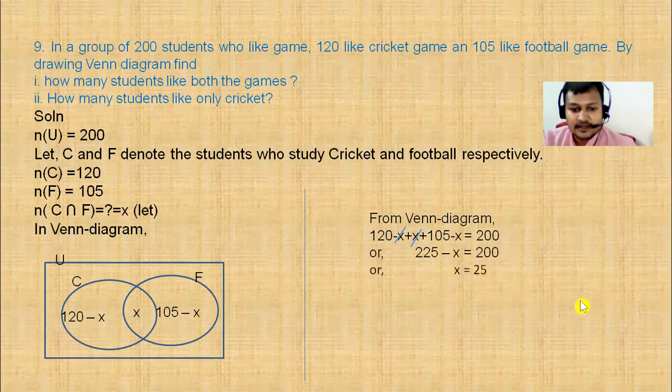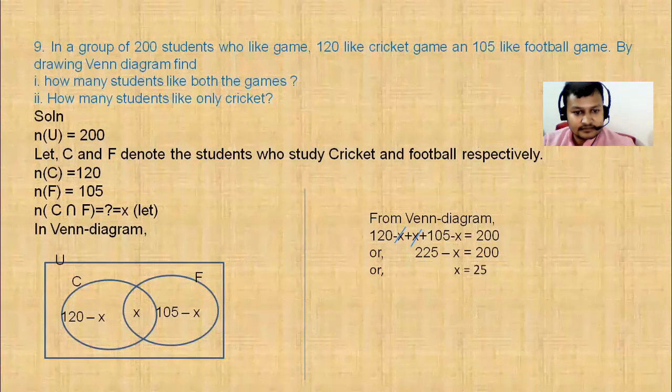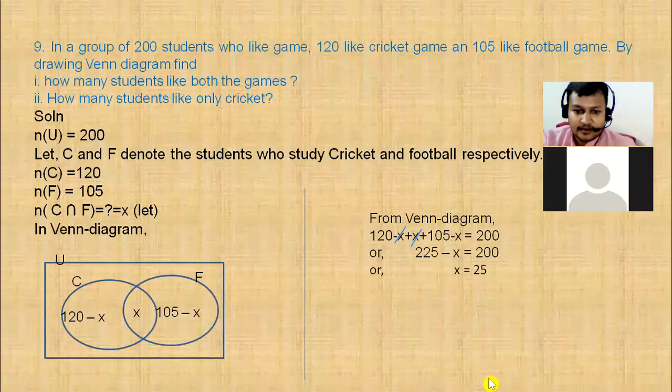So from it you will get X is equal to 25. Is it clear up to now? Or does anyone have any confusion? Yes, please reply. If you have a problem, you may say it, or if you understand, then also you may say it to me. So the number of cricket intersection football is equal to 25.